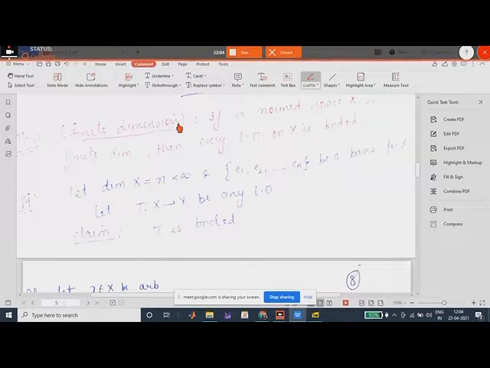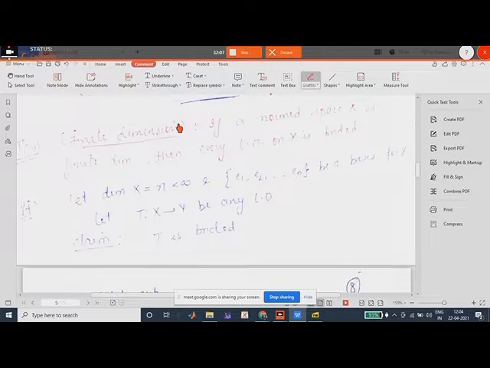So next is the finite dimension theorem: if a normed space X is finite dimensional, then every linear operator on X is bounded. The first thing to note is that a bounded linear operator is not the same as a bounded function. Bounded function and bounded linear operator are two very different things. But if the space is finite dimensional, then every linear operator on X is bounded.